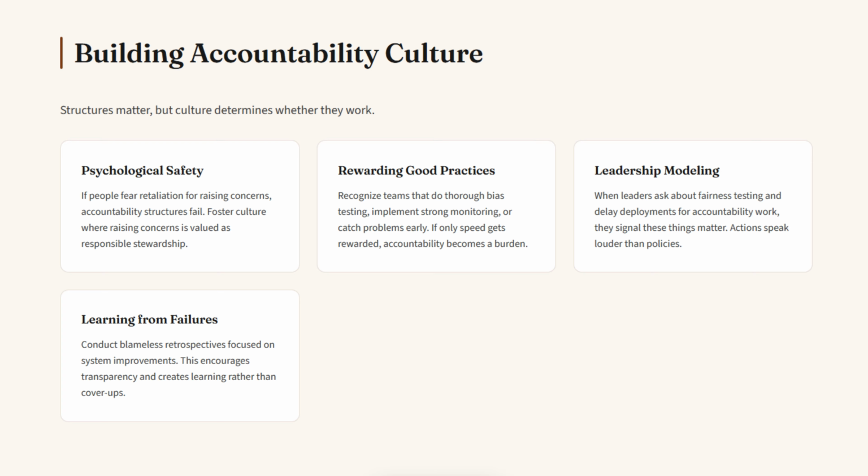Leadership modeling. When leaders ask about fairness testing, review bias analyses, and delay deployments for accountability work, they signal these things matter. When leaders skip governance processes or treat them as box checking, they signal they don't. Learning from failures. When accountability breaks down and problems occur, conduct blameless retrospectives focused on system improvements rather than individual punishment. Don't map individual accountability to individual punishment. This encourages transparency about failures and creates organizational learning rather than cover-ups.